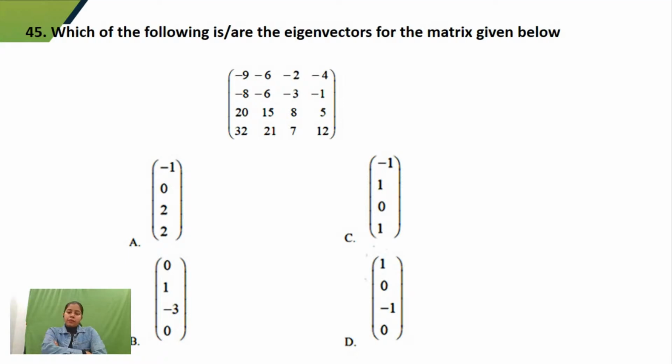So guys, here I have to check all four options. I can't say that, okay, option one or two is matching, so I'll take that option and move forward to the next question, because they are saying "is/are". Because guys, if you have seen the previous year GATE papers, they would not say that from this question to this question you have multiple select questions, MSQ. You have to just check by yourself which is MSQ and which is MCQ.